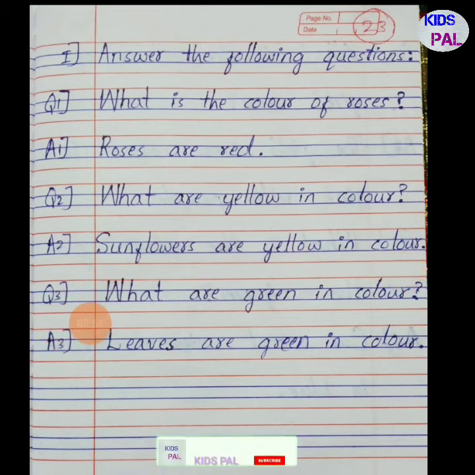Question number 3, what are green in color? Answer number 3, leaves are green in color. You might have seen leaves, no? Leaves are in which color? They are in green color. So leaves are green in color.